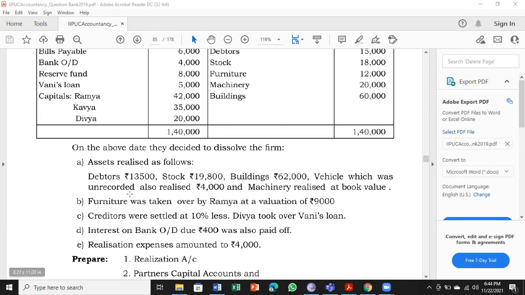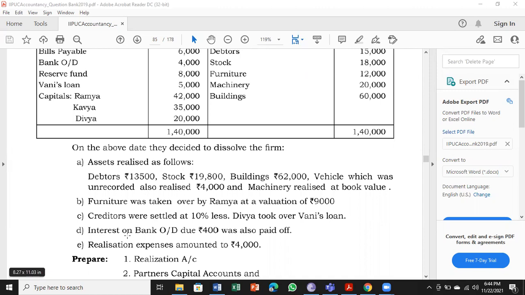That is the one. Next, information B. Furniture was taken over by Ramya at a valuation of 9,000. So asset taken over. Next, C. Creditors were settled at 10% less. Divya took over Vani's loan. So in adjustment C, we have two entries. One creditors paid, one liability taken over by one of the partner.